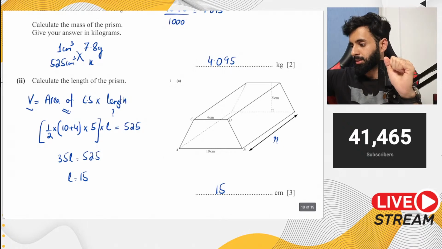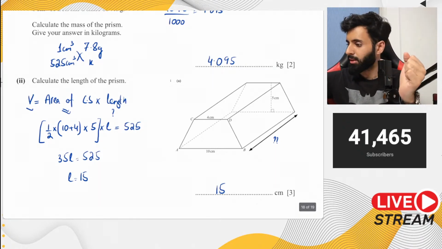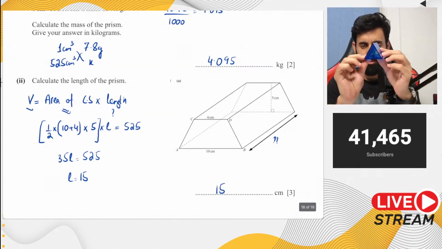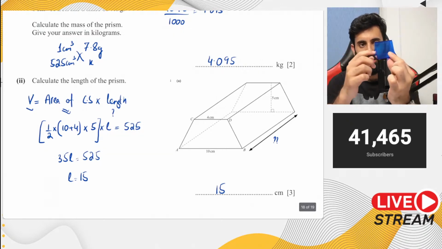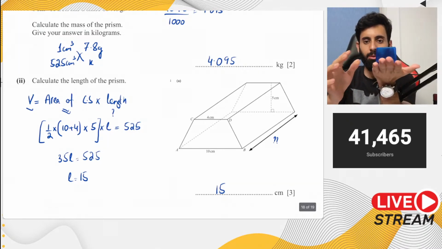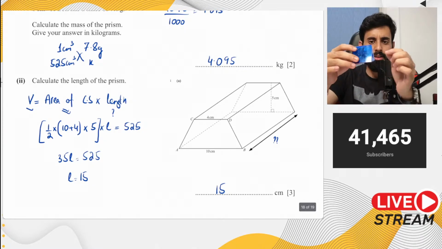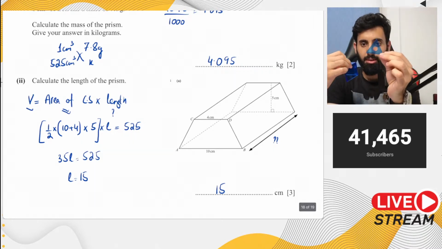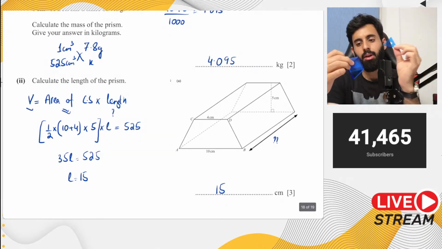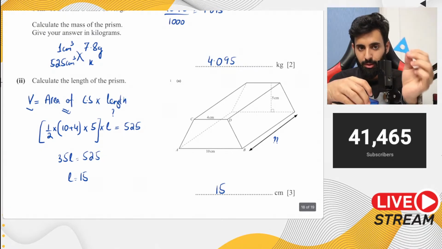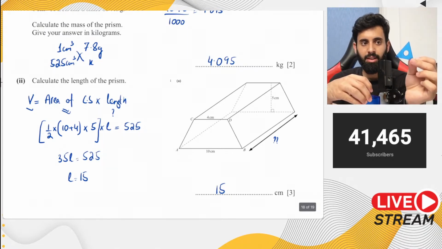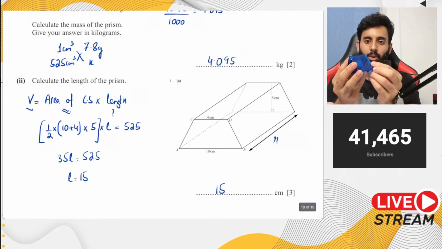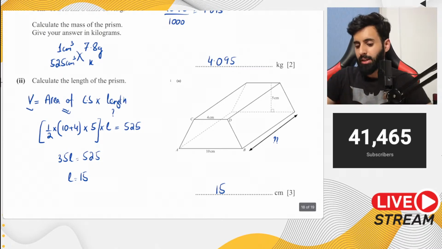And there's another prism that I have. I just used it. Where did I keep it? Yeah, here. So this is a triangular base prism. Why do we call it a triangular base prism? Because it has a triangular cross section. If I hold it like this and slice it over and over again, you will get the same shape over and over again, and that shape would be this triangle right here. That is why, if you want to work out the volume of this prism, you find the area of this triangle, which is the area of cross section, multiplied by this length right here. Okay, so I hope that helps.